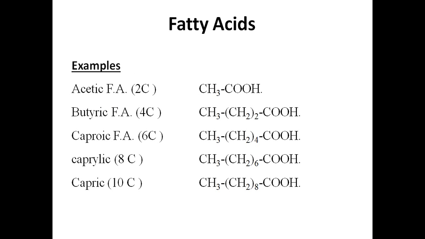Some more examples of fatty acids I have given. Acetic acid is a 2 carbon fatty acid. You can see CH3COOH is a simple fatty acid. Butyric acid consists of 4 carbons, CH3CH2CH2COOH. Caproic is a 6 carbon fatty acid, we can write it like this. Caprylic is 8 carbon and capric is 10 carbon fatty acid. So all fatty acids consist of the COOH group.